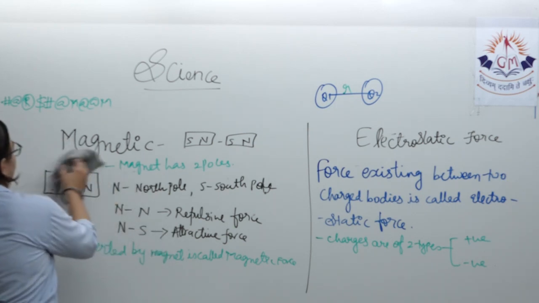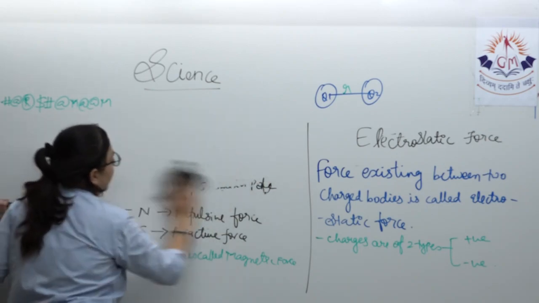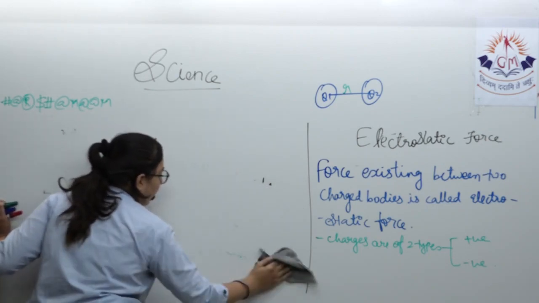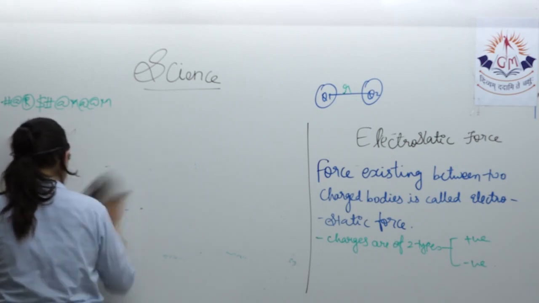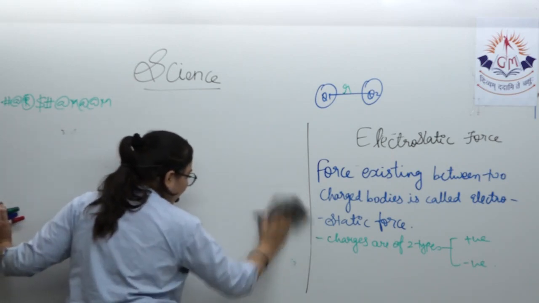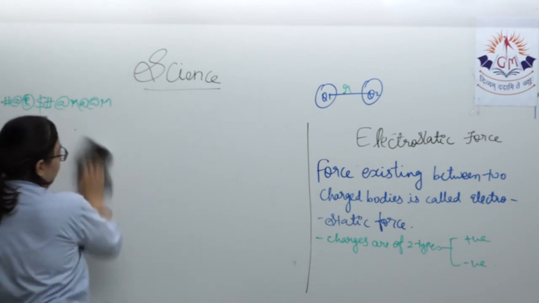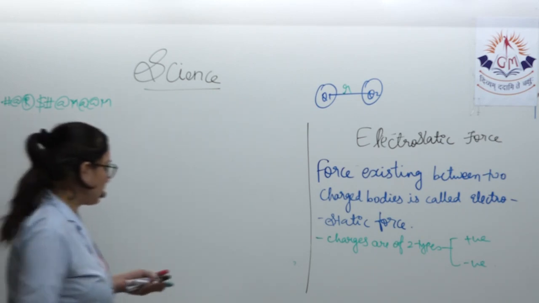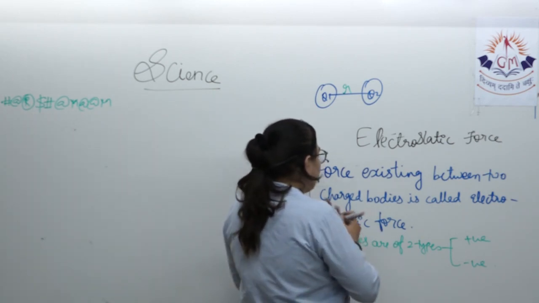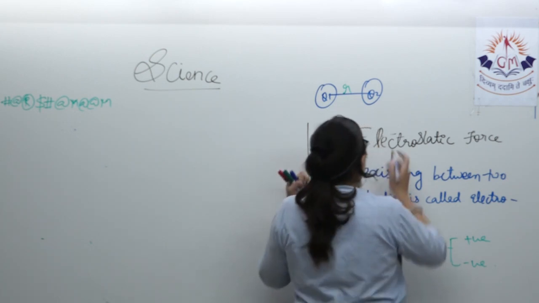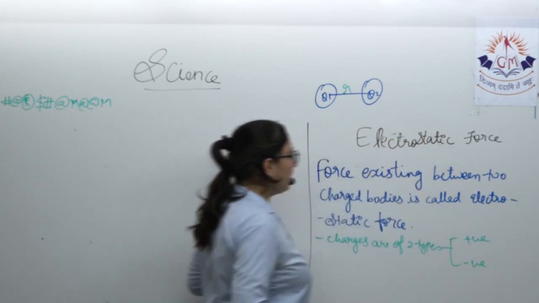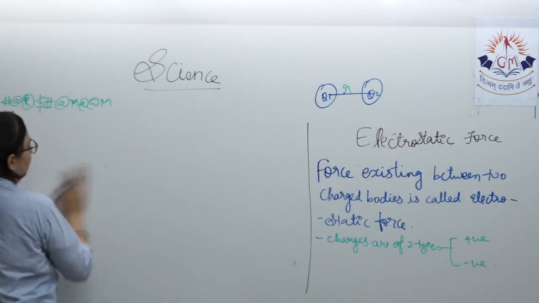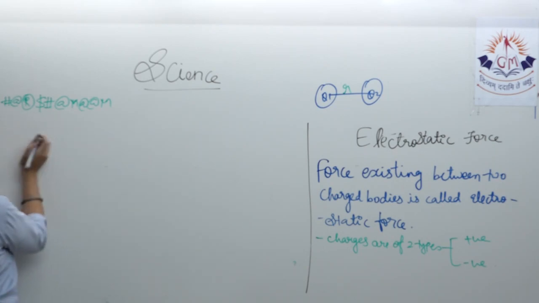I hope you noted the magnetic one. Now, regarding this electrostatic force, first of all, it occurs because of two charged bodies. Charges are of two types, positive and negative. Between positive and positive charge, there will be repulsion.